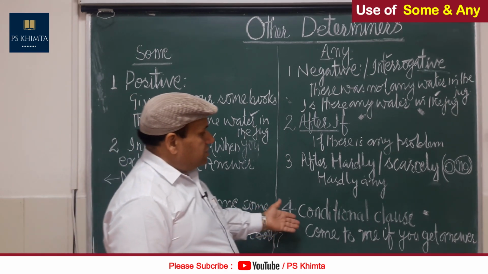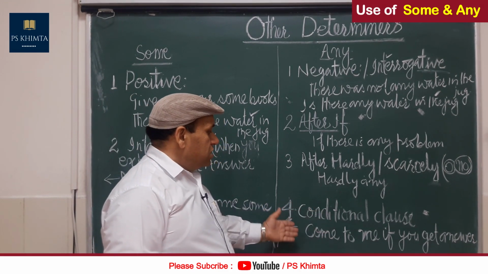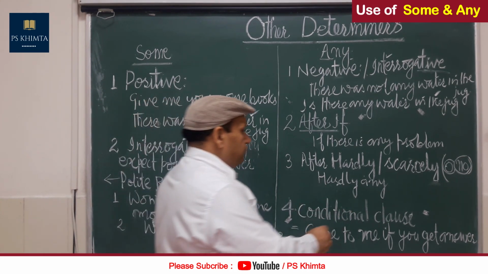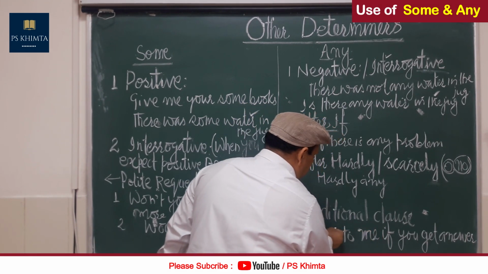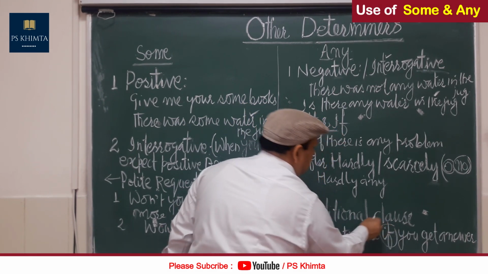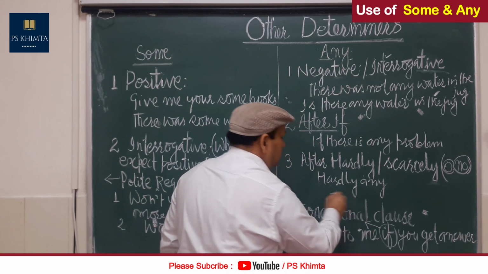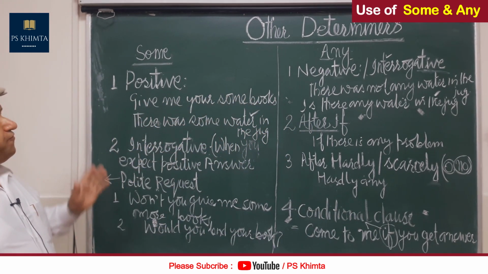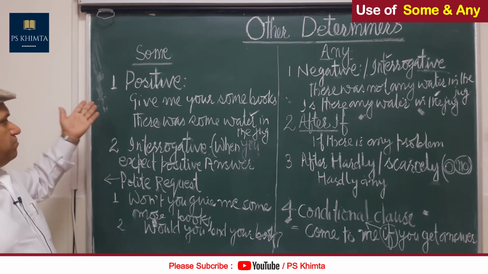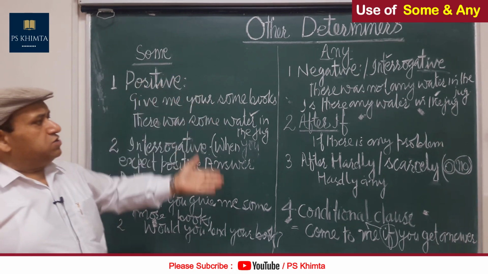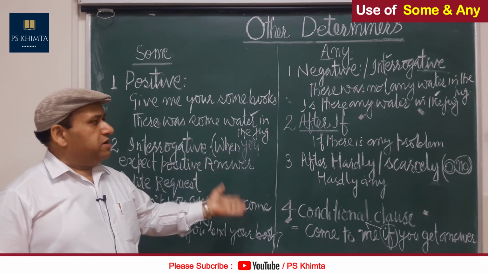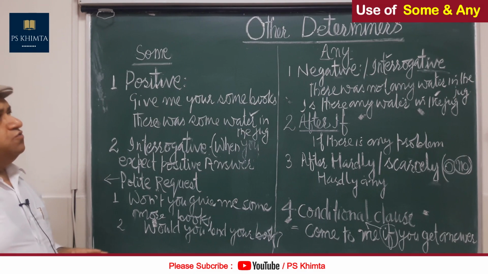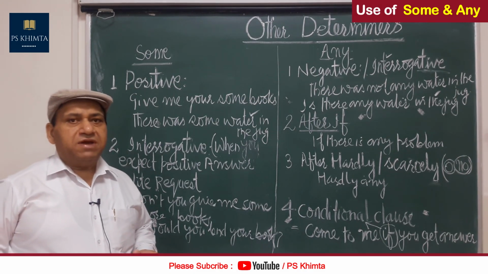For conditional sentences, conditional clause, come to me if you get an answer. Here if is depicting a conditional clause. So this is the view of some, any: very simple, positive, interrogative, negative, interrogative, after if, hardly, scarcely, conditional clause. This is the limit of working with some and any.